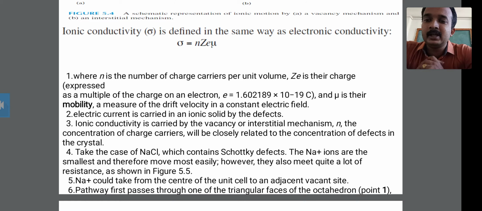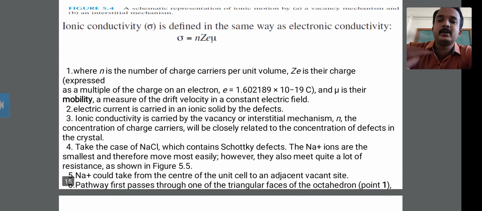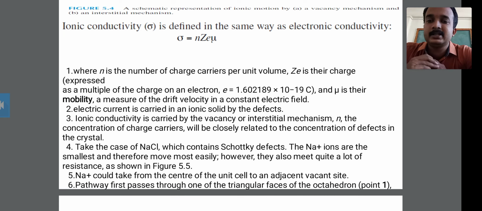Here n is the number of charge carriers per unit volume, denoted as small n. Ze is the charge, and mu is the mobility, the mobility of the component. Mobility is the measure of the drift velocity in a constant electrical field.